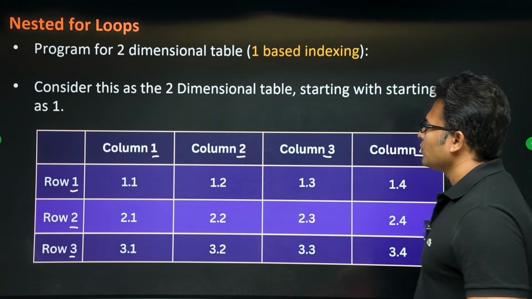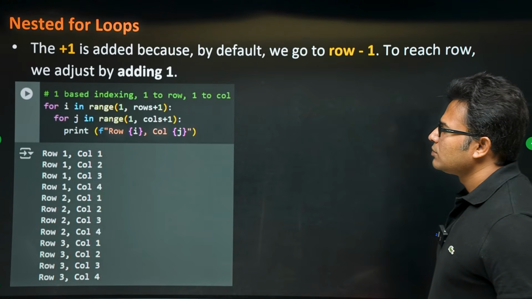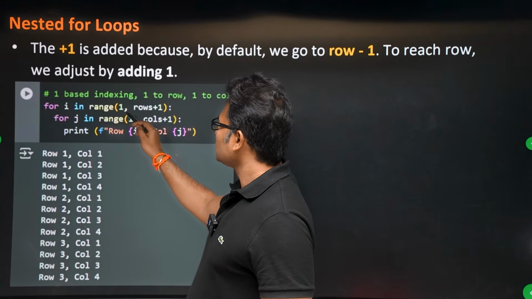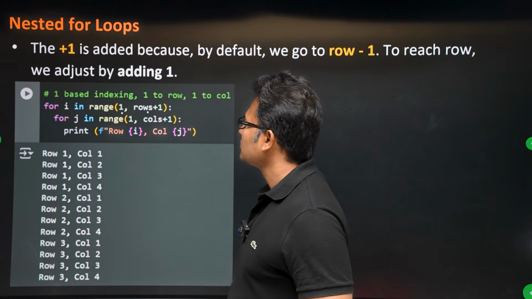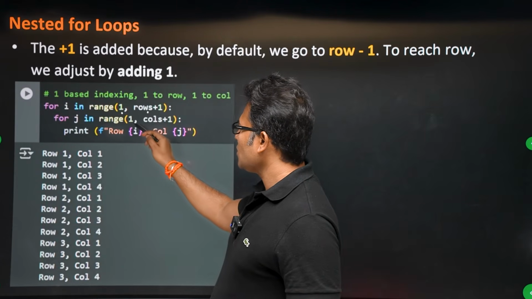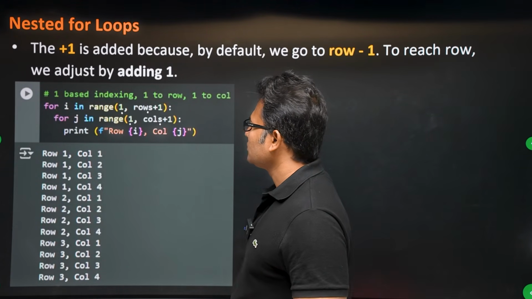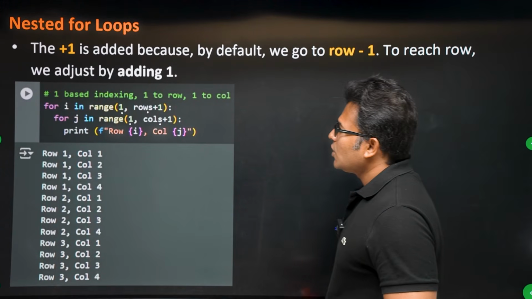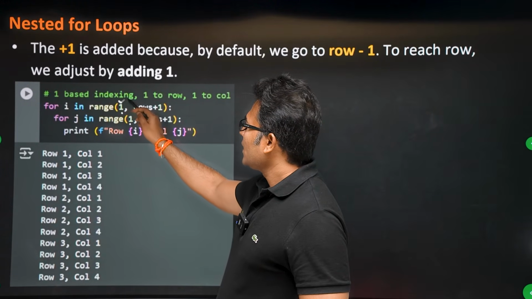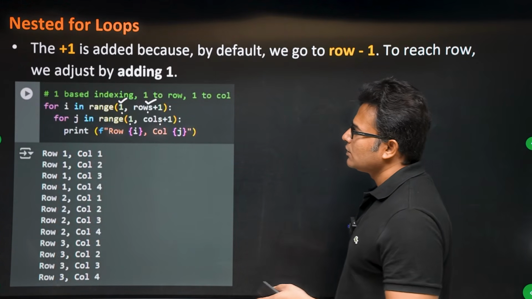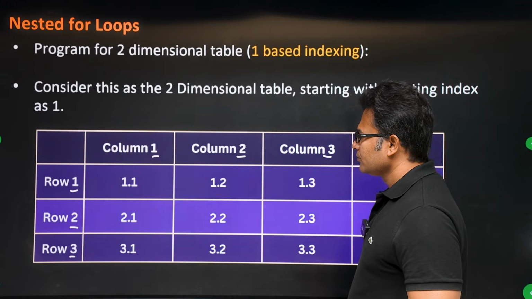We are going for 4. So for i in range(1, rows + 1), for j in range(1, columns + 1). So what does this mean? We are starting from 1 and we are writing rows plus 1 so that we will go till... I will just show you here, okay?